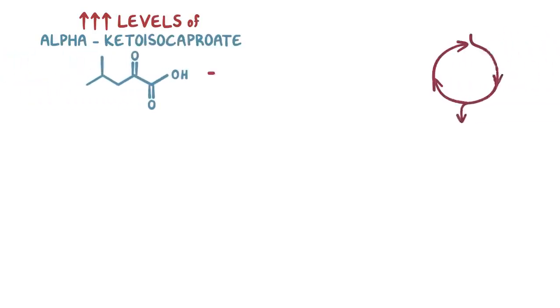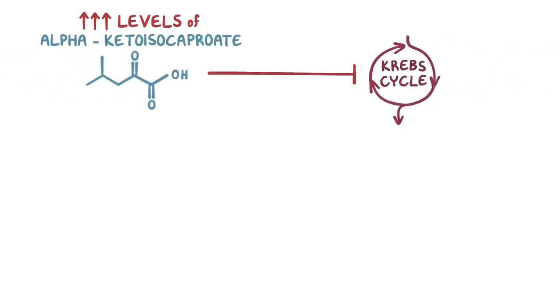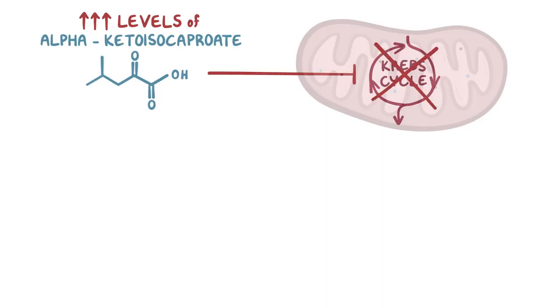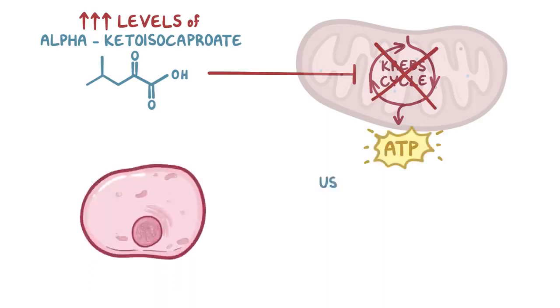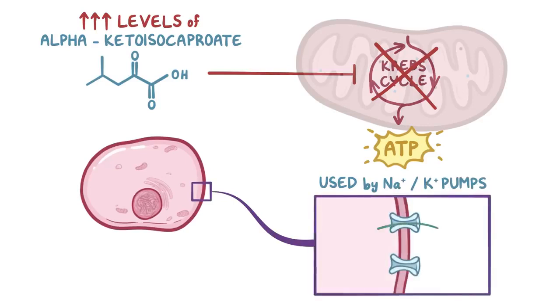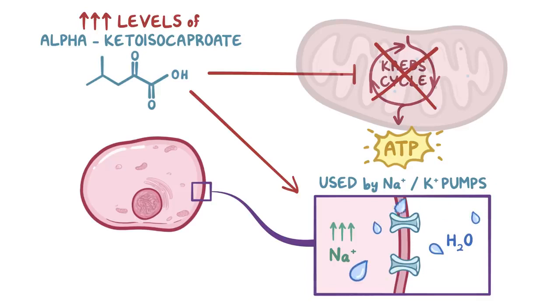Finally, high levels of alpha-ketoisocaproate inhibit the Krebs cycle, which takes place in the mitochondria. This process is necessary for the production of ATP, which is used by sodium-potassium pumps to pump sodium out of the cell and potassium in. This causes a buildup of sodium ions in the cell, which allows water to flow into the cells by osmosis, leading to cellular swelling and cerebral edema.